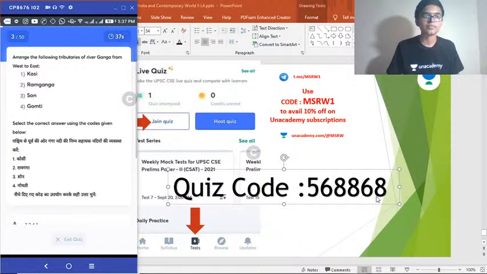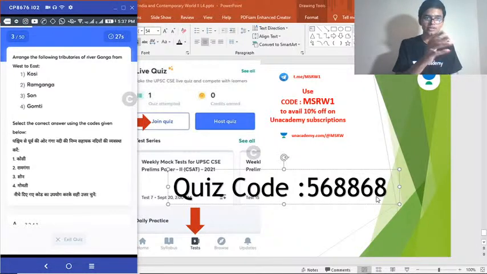Moving on, question 3. Arrange the following tributaries of the river Ganga from west to east. Okay, this is very important. You have to study about the tributaries of various rivers and you have to arrange them from west to east. So Kosi, Ramganga, Son, Gomti.